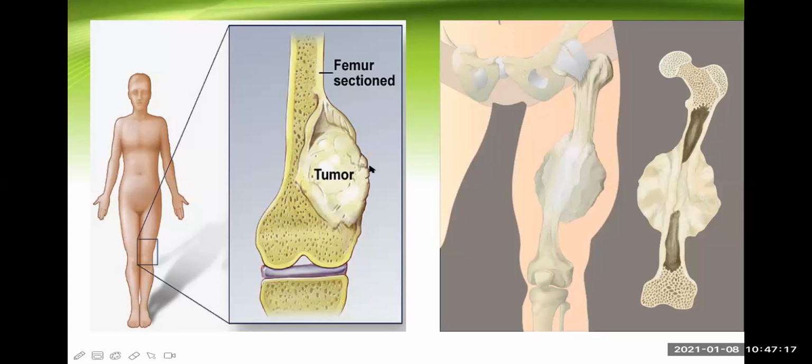So we're talking about osteosarcoma. Now this is a schematic diagram which is telling which is the common site for osteosarcoma. Now, see this? This is the end of the bone, lower end of the femur. This is how the tumor presents. This is expansile type of tumor which destroys the periosteum. It forms the new bone there, and it can also grow into the soft tissue. So this tumor can also occur in some other bone as well.